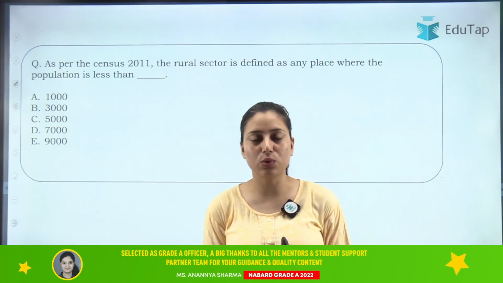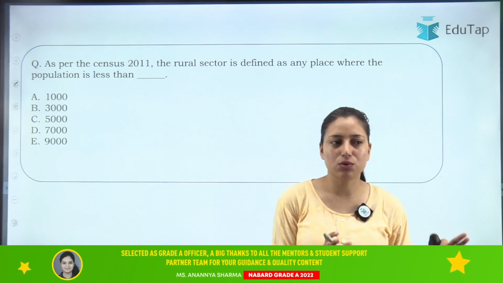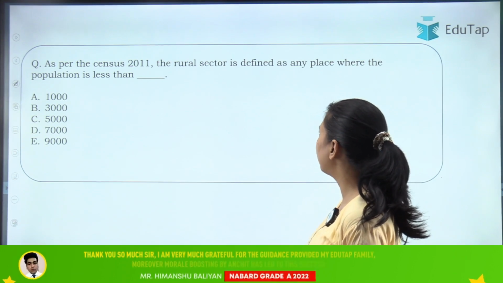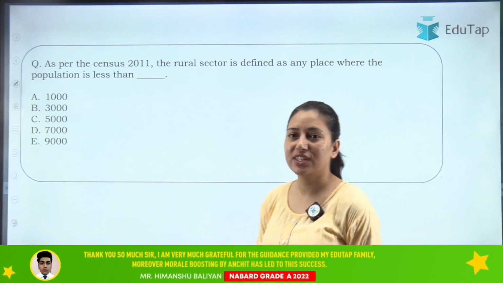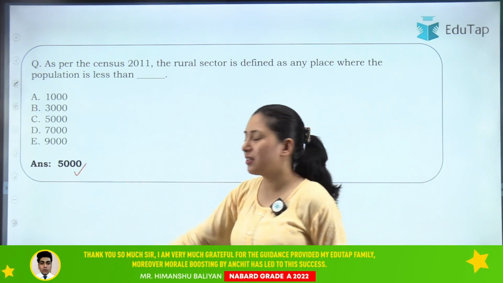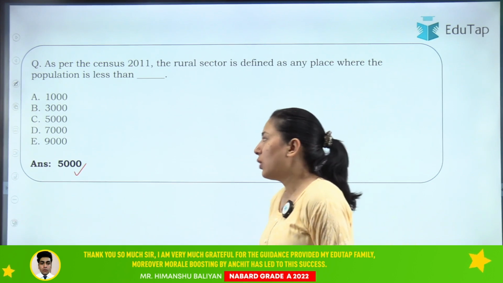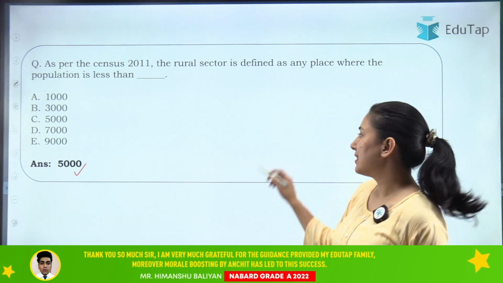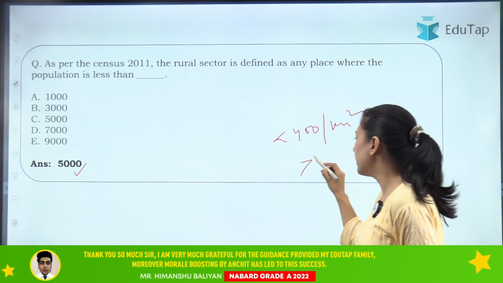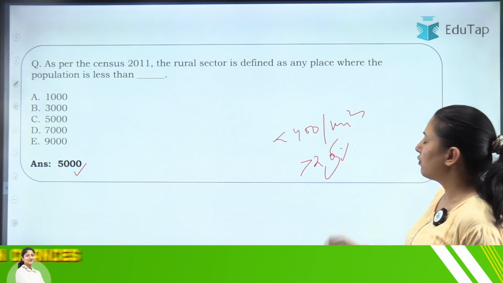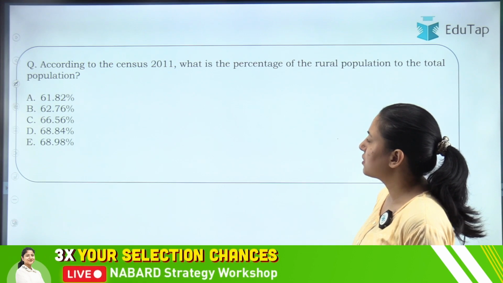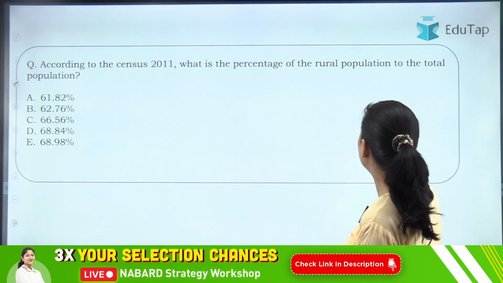Now let us discuss questions based on the data we have discussed so far. Question number 1: as per census 2011, the rural sector is defined as any place where the population is less than? We have discussed this. It is less than 5,000, and the right answer will be 5,000. Clear? Now what are the other criteria? Population density should be less than 400 per square kilometer and more than 25% of males should be involved in agriculture activities. Clear?